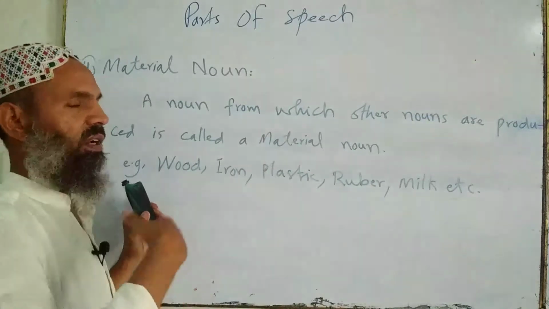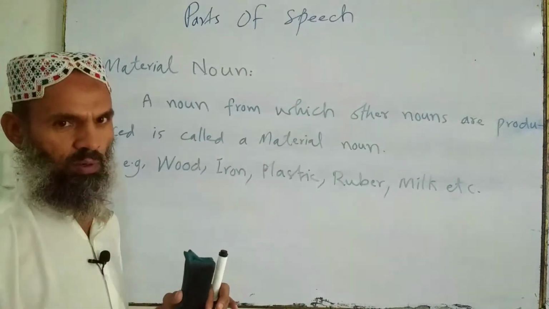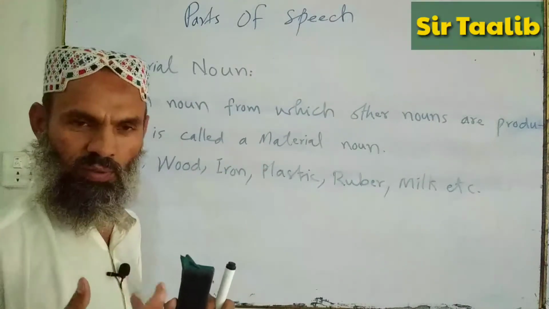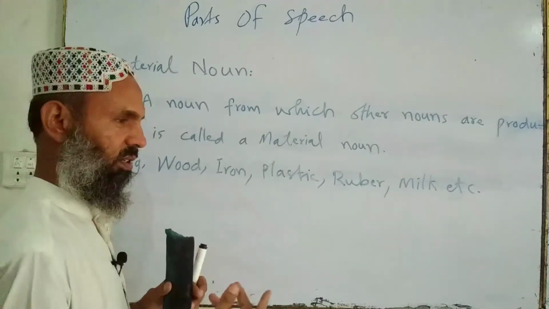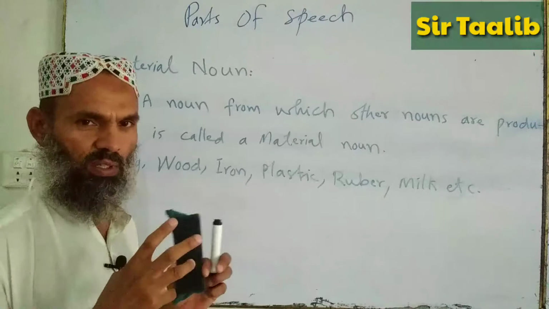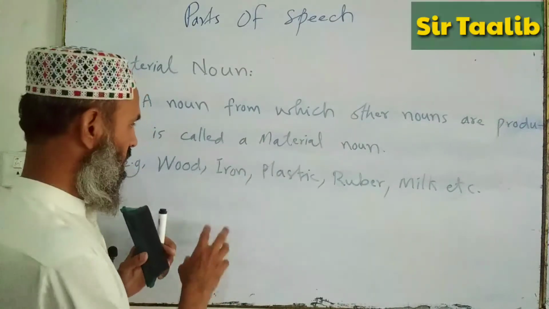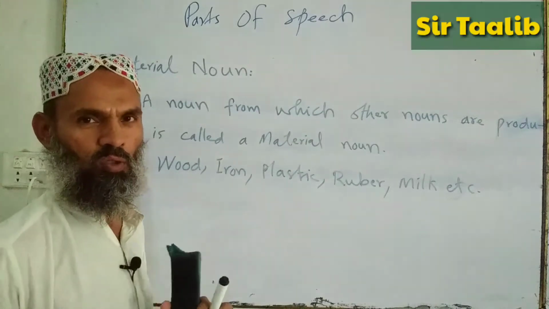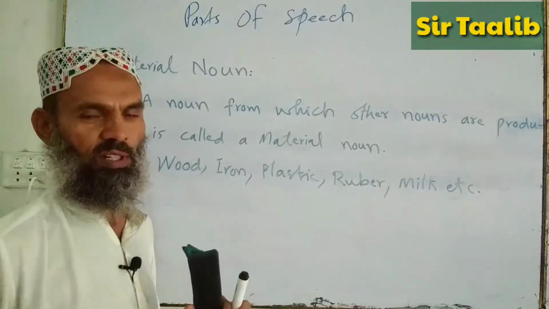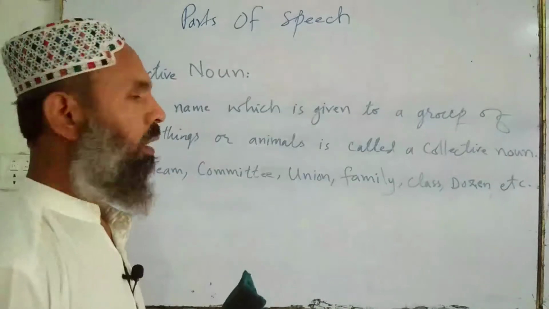From wood we make other nouns like chair, table, and many other furniture. This is why we call it a material noun. So a noun from which other nouns are produced is called a material noun.